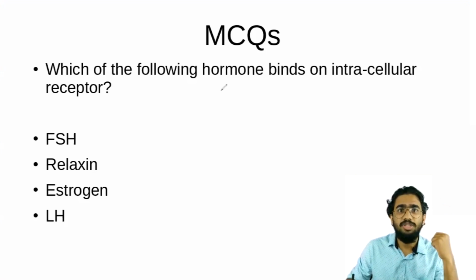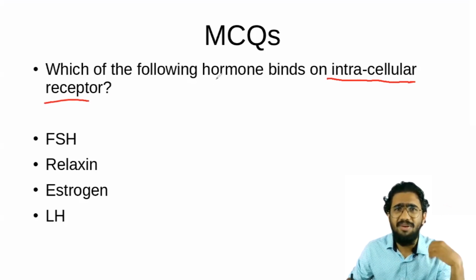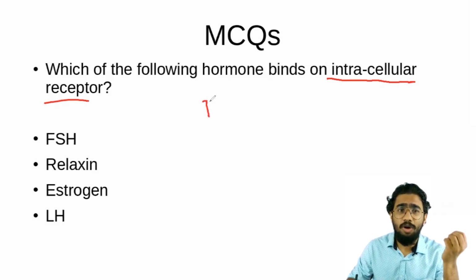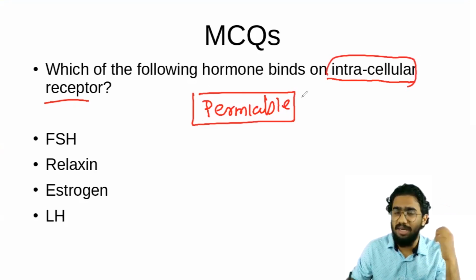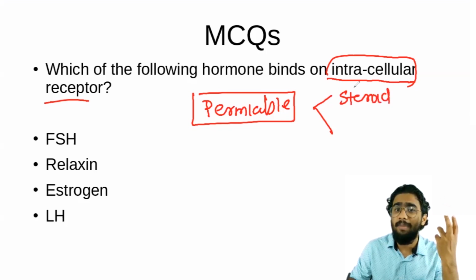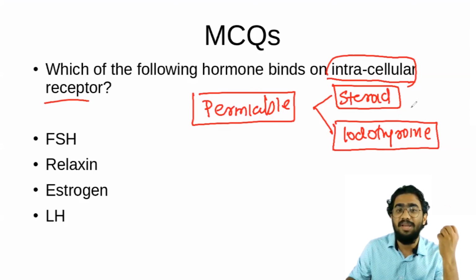So this is the second question for you here. The question is, which of the following hormones binds on an intracellular receptor? If the hormone is going and binding on an intracellular receptor, what does that mean? The hormone must be permeable to the cell membrane. Then only can the hormone go and bind on the intracellular receptor. Are you understanding? So which are the 2 groups of hormones that come under the permeable group? I told you one is your steroid hormones. The other group which is permeable is known as your iodothyronines. Which are the iodothyronines? Iodothyronines are T3 and T4, triiodothyronine and tetraiodothyronine.